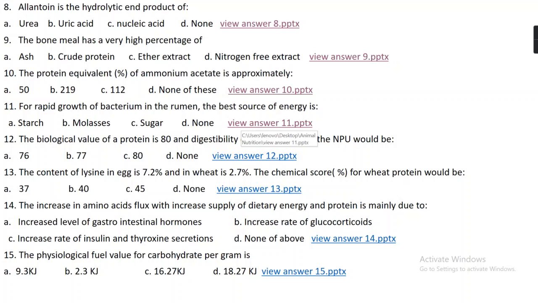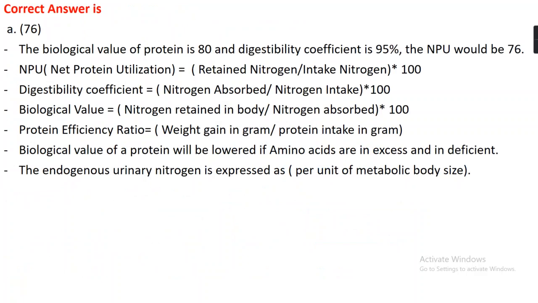Question number 12. The biological value of a protein is 80 and digestible coefficient is 95%. The net protein utilization would be option A 76, option B 77, option C 80, or option D none. The right answer is option A, which is 76. If the biological value of a protein is 80 and the digestible coefficient is 95, the net protein utilization would be 76.